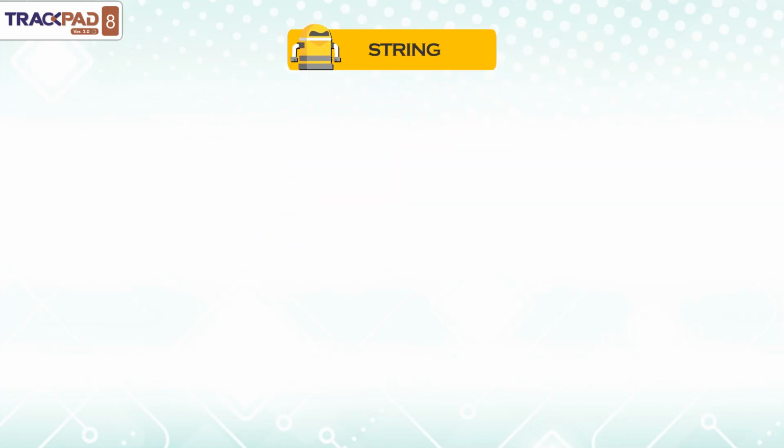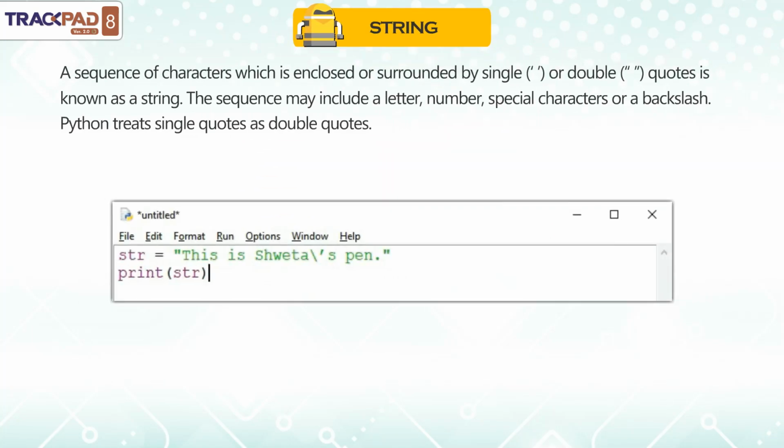String. A sequence of characters which is enclosed or surrounded by single quotes or double quotes is known as a string. The sequence may include a letter, number, special characters, or a backslash. Python treats single quotes as double quotes.